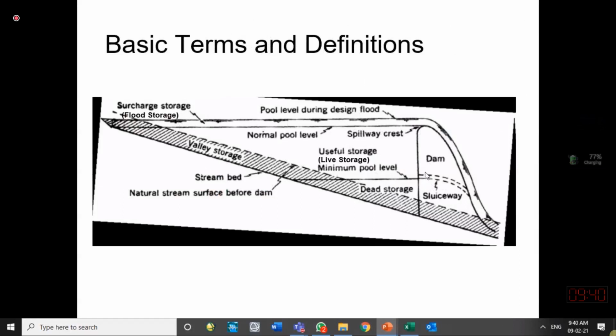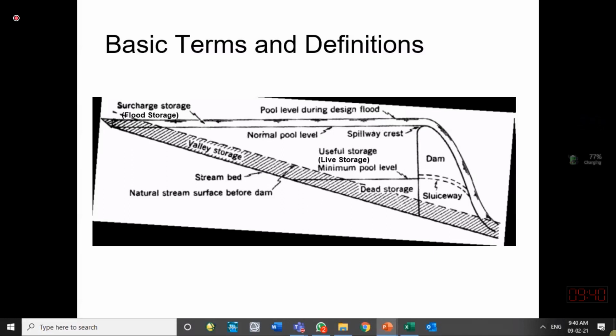One part of the total storage in the reservoir is called dead storage. One part is called useful storage or live storage, and one part is called surcharge storage or flood storage. Out of the total water which can be stored in a reservoir, we can distinguish these three parts separately.